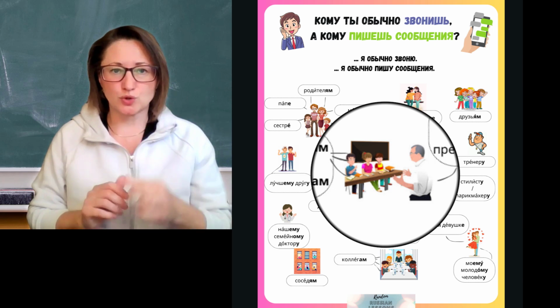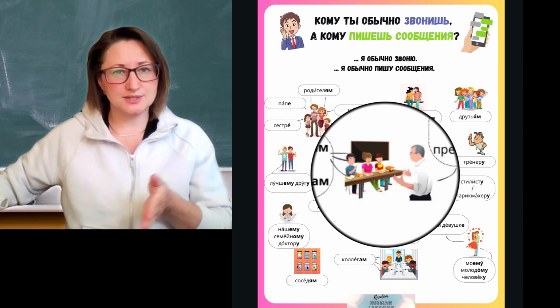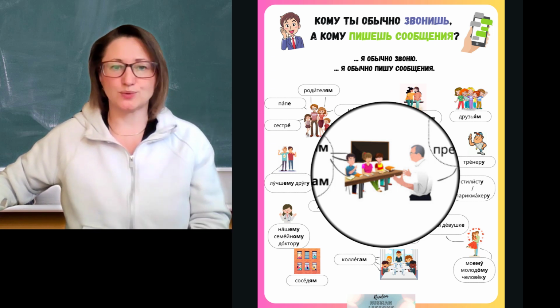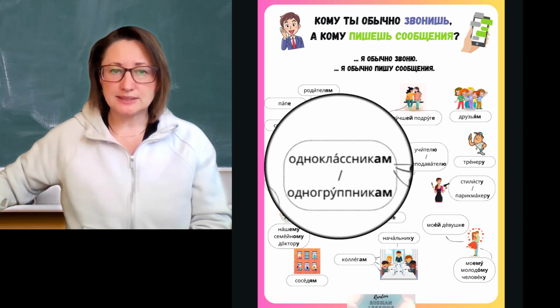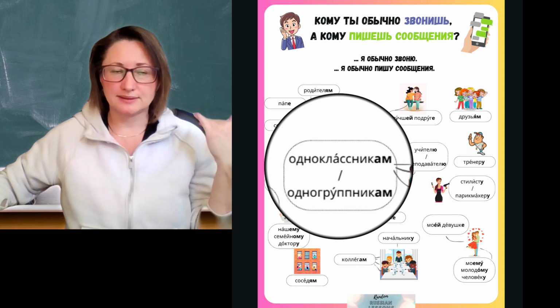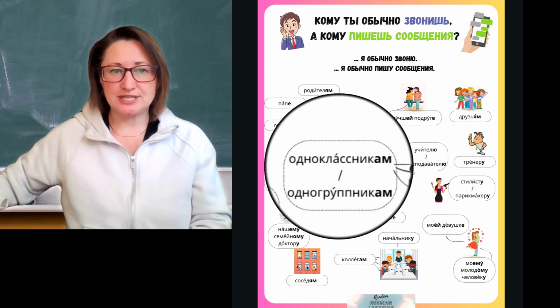The very first word in both of these bubbles is for K through 12 settings, and the other 2 words are for college or university. Okay, so let's take a look. Одноклассникам, so once again, these are classmates at a school, kind of like elementary through high school. Одноклассникам я обычно звоню.